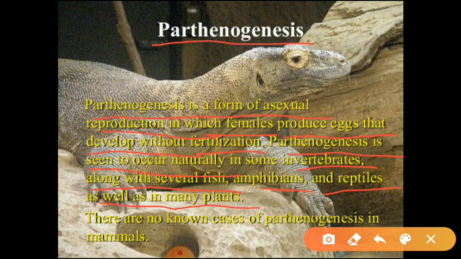Here female gametes only undergo this reproduction process without fertilization. Okay, from the female gametes only, a new living organism can form. There are no known cases of parthenogenesis in mammals. Means in mammals there are no known cases. Okay, so these are the points about parthenogenesis.